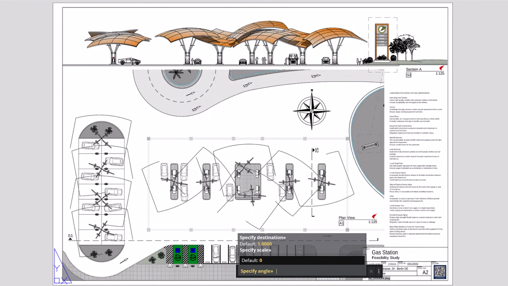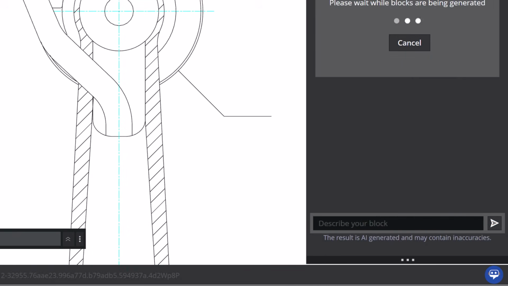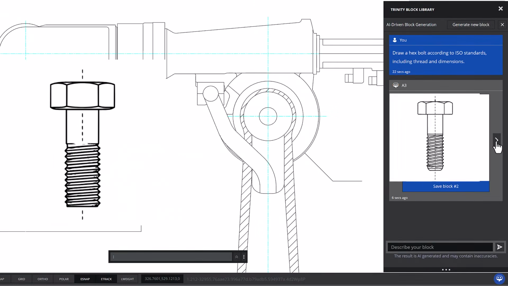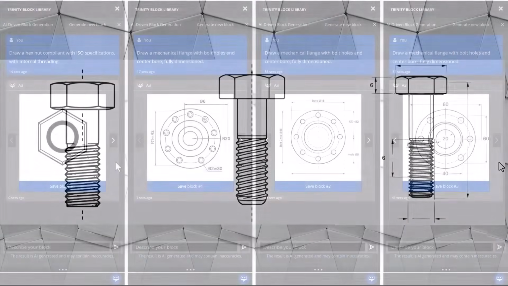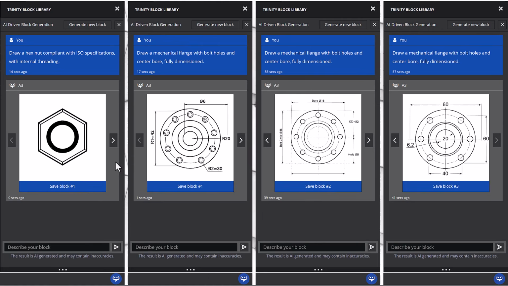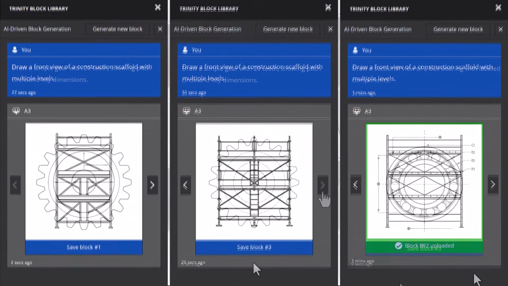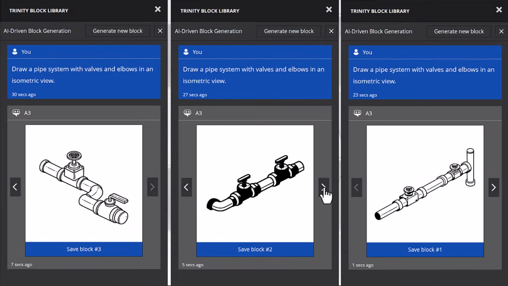Can you imagine having all the elements you need every day ready to insert into your drawing, and now being able to create them easily, without having to search the internet? Just try a prompt that describes what you need, and you'll be able to generate blocks with minimal effort. Whether in ARES Commander or ARES Kudo, ready to use freely in all your projects.